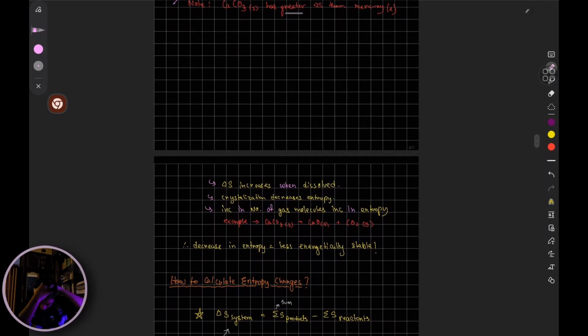Okay, so in this example, calcium carbonate changing into calcium oxide and carbon dioxide, what's happening? You're changing the state from the solid to gas. The other thing that is happening is it's being broken down into simpler compounds.